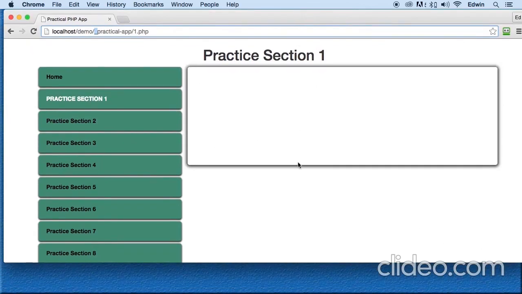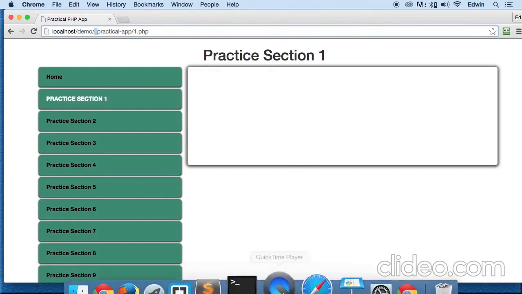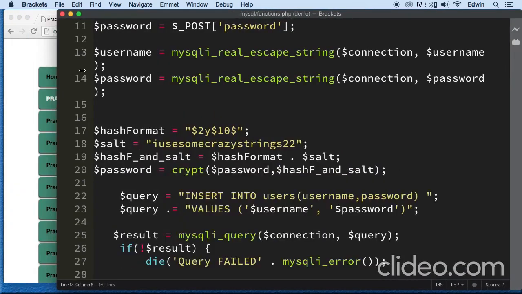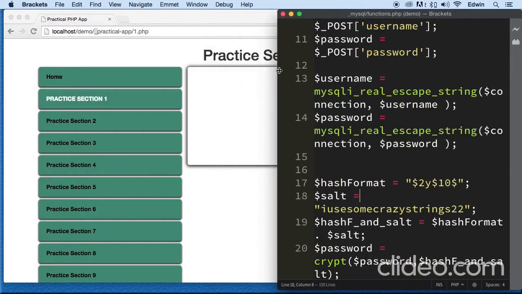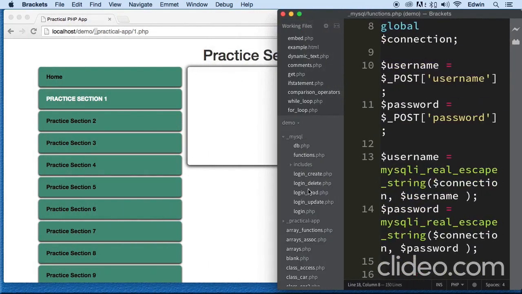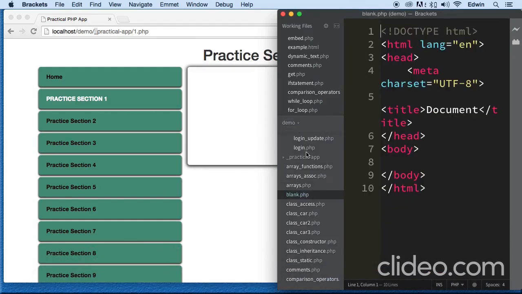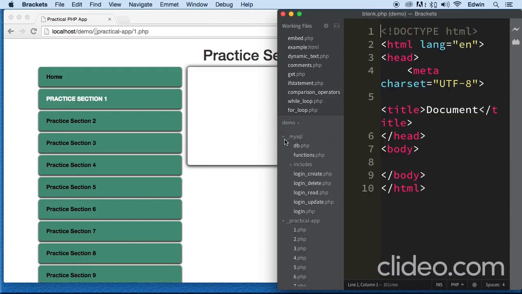Now, how do we start using this? I'm going to go to our code editor and open this. As a matter of fact, I think I already have it open here somewhere, right here. All you have to do is open the whole demo folder, and you have access to these two folders, as you can see.